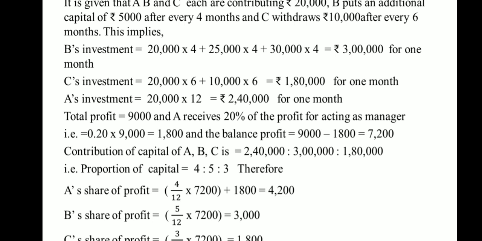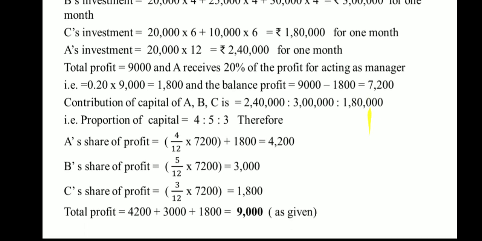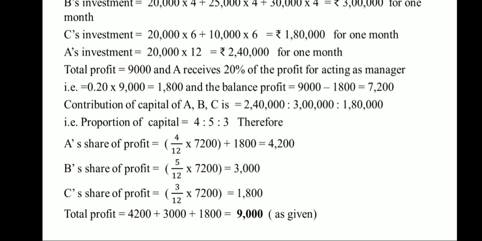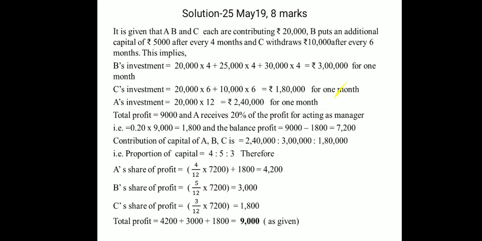Accordingly, A's share of profit is 4 divided by 12 into 7,200 plus 1,800 for acting as manager, so 20% extra, that gives you 4,200. Similarly, B's share of profit is 5 by 12 into 7,200, that is equal to 3,000. C's share of profit is 3 by 12 into 7,200, that is equal to 1,800. So total profit is 4,200 plus 3,000 plus 1,800 equal to 9,000 as given. So next, let's see the next example.